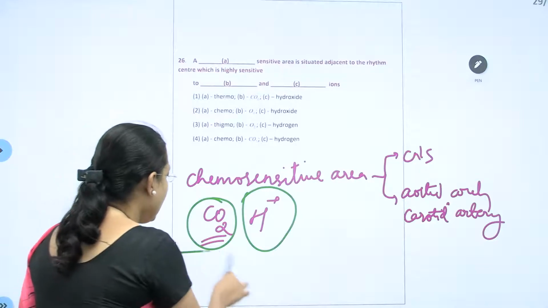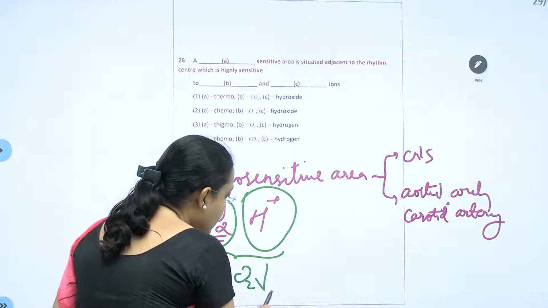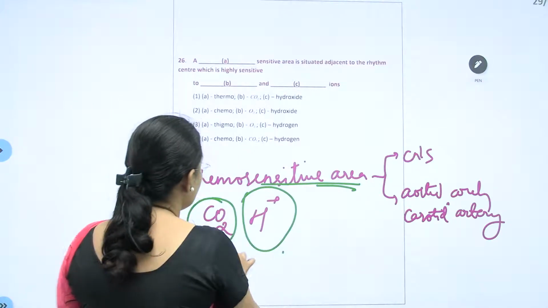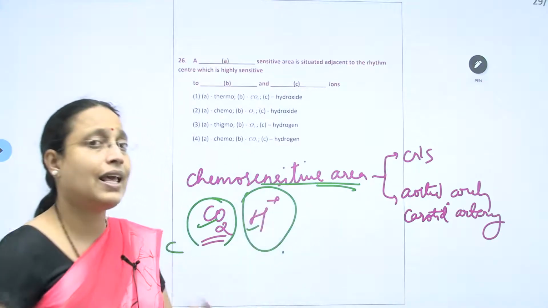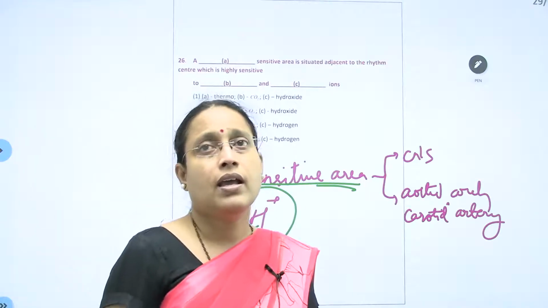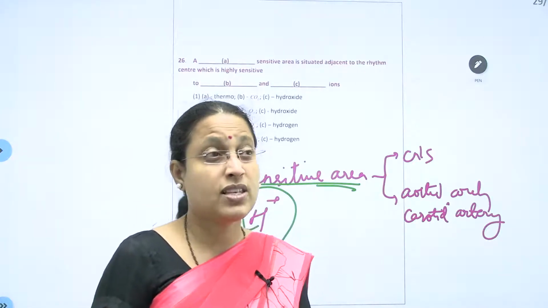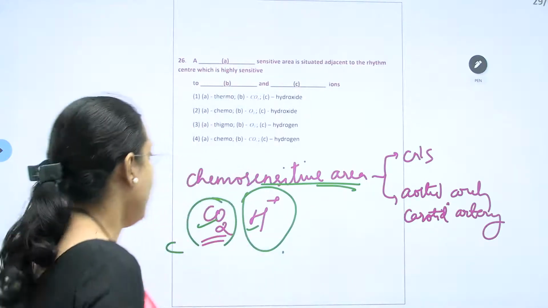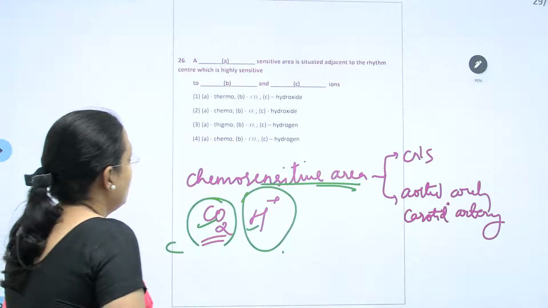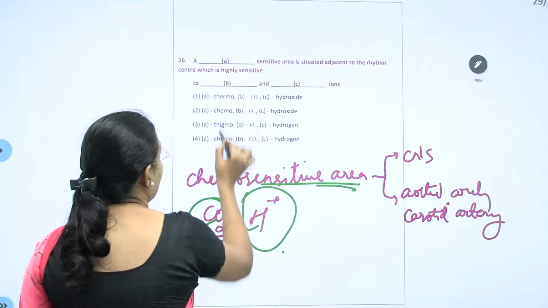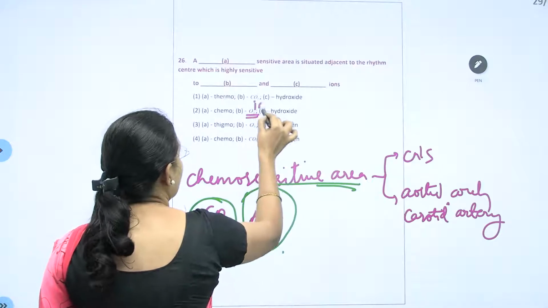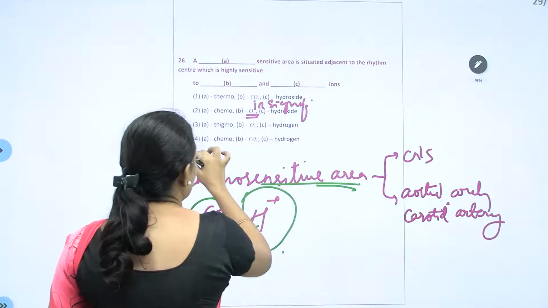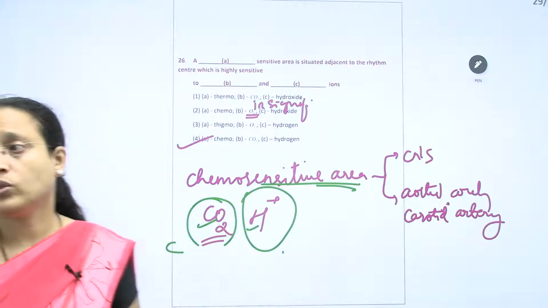So these are indicators that oxygen is less, but these areas will not detect oxygen. They are going to detect CO2 and H plus. By this, indirectly, a signal is sent that the O2 has become very less. So as a result, the chemoreceptor cannot detect oxygen directly. It is insignificant. So the correct answer will be fourth.